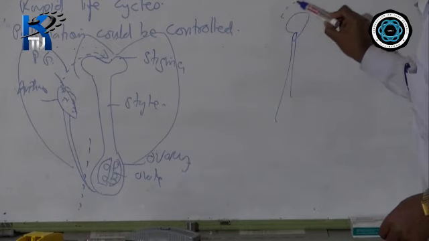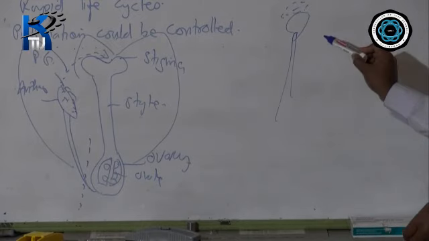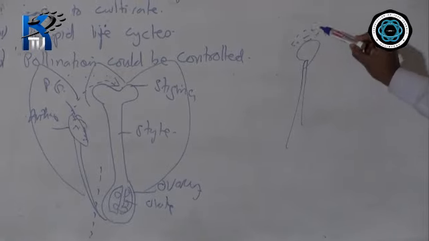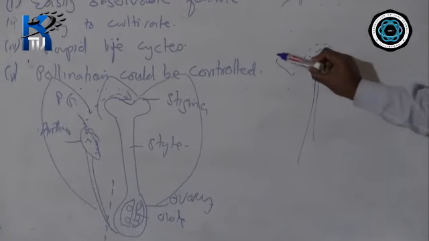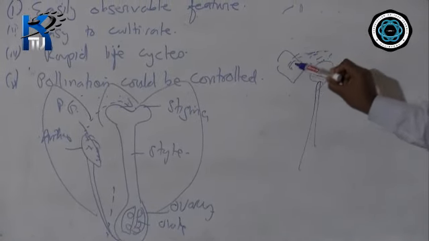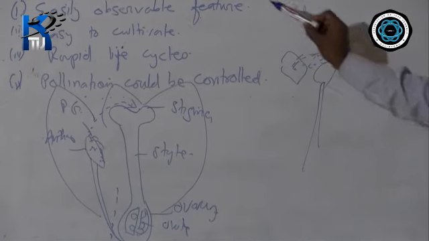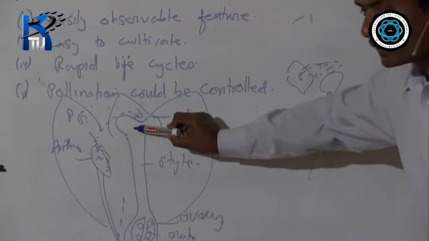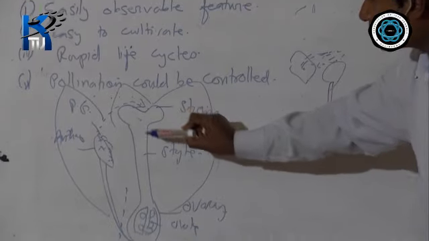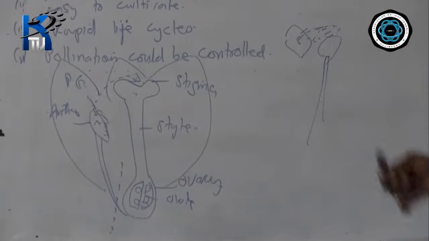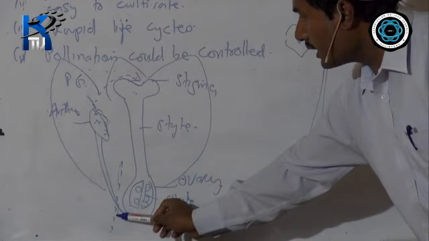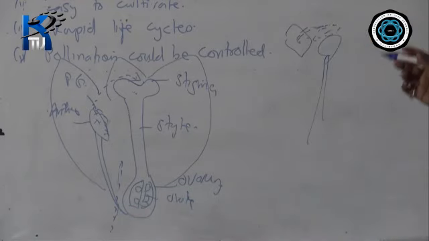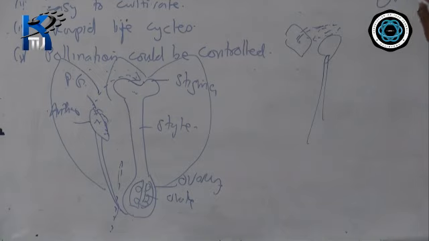from another plant of the same species is collected and dusted over the stigma of this plant. It can be done. So removing the anther, cutting the anther and removing it, you use the term called emasculation. You call it emasculation.